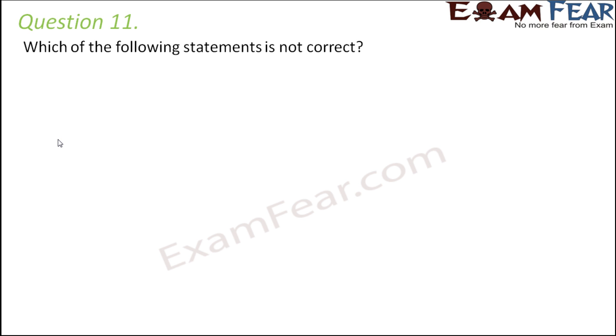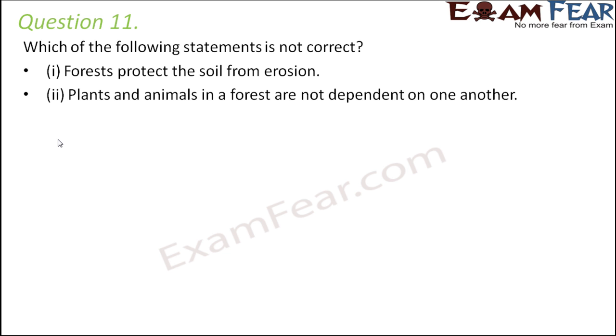Question number 11. Which of the following statements is not correct? Forests protect the soil from erosion. This is true because forests contain trees and trees hold the soil very tightly, so it prevents soil erosion. Plants and animals in a forest are not dependent on each other. This is not correct because plants and animals are completely dependent on each other. Animals depend on plants directly or indirectly for their food. Similarly, plants also depend on animals for processes like pollination, seed dispersal, decomposition. All these cannot take place without animals.